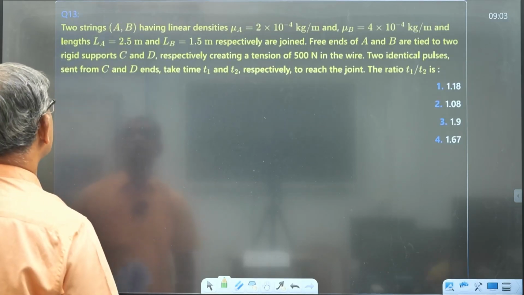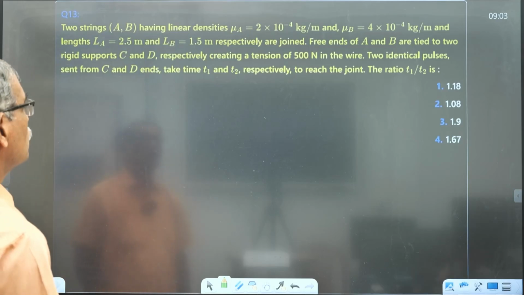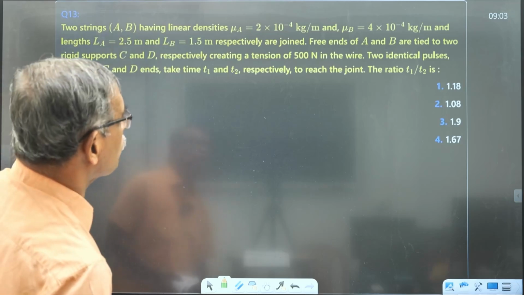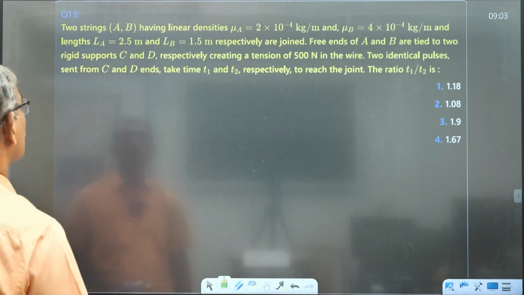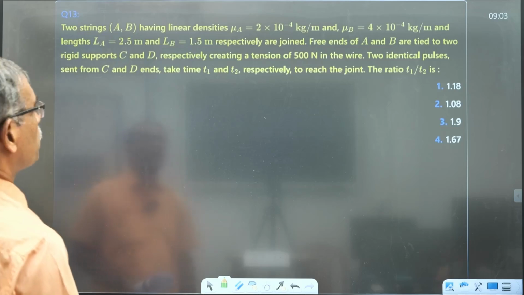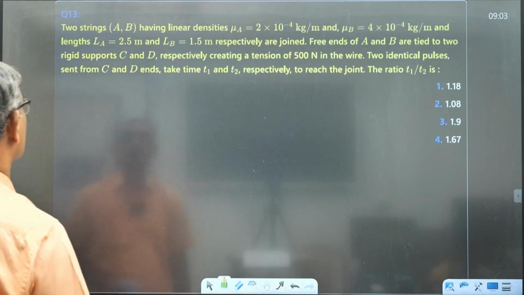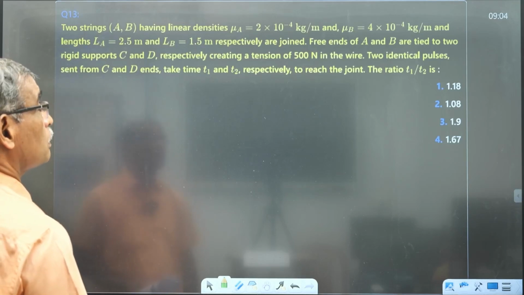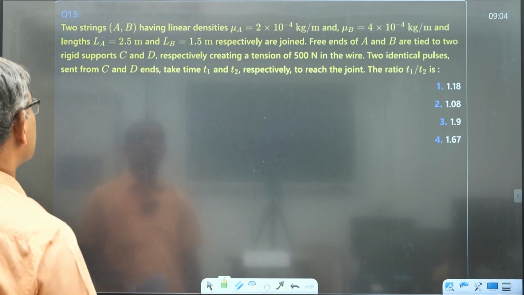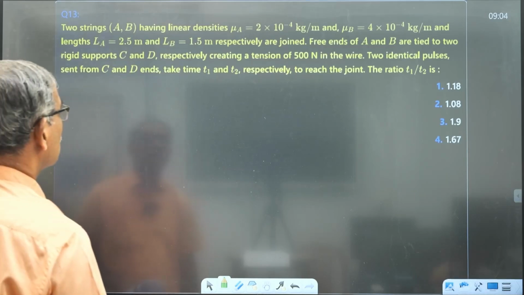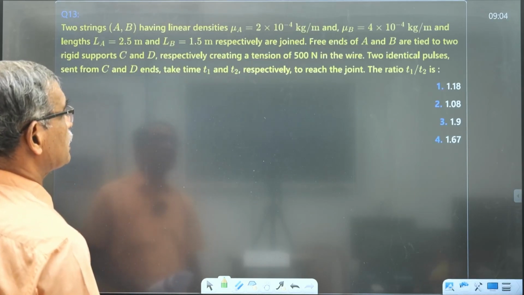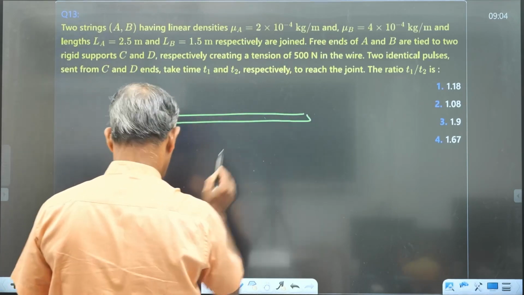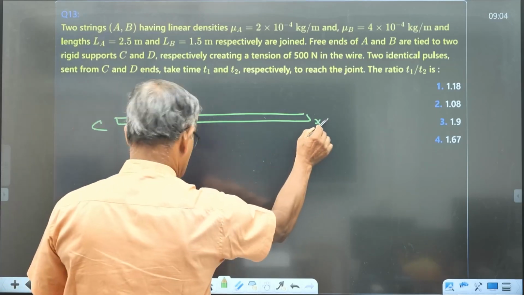Now, two strings A and B having linear densities mu A 2 into 10 raised to minus 4, and mu B 4 into 10 raised to minus 4 kilogram per meter, and lengths LA 2.5 and LB 1.5 respectively, are joined together and tied to rigid supports C and D respectively, creating a tension of 500 Newton in the wire. Two identical pulses are sent from C and D and take times T1 and T2 respectively to reach the joint. Then what is T1 by T2?